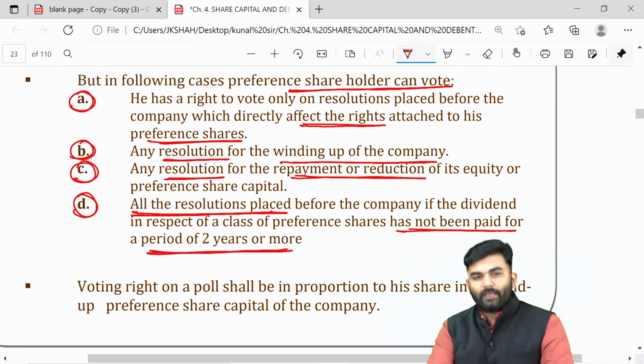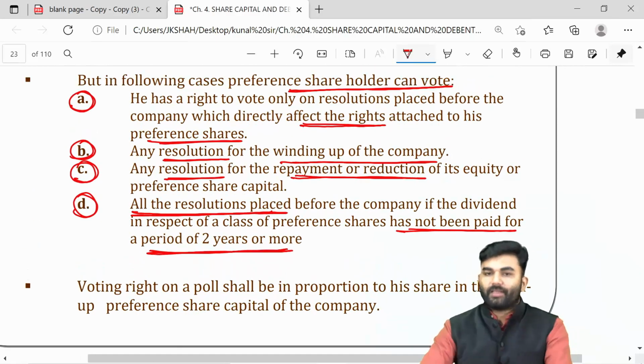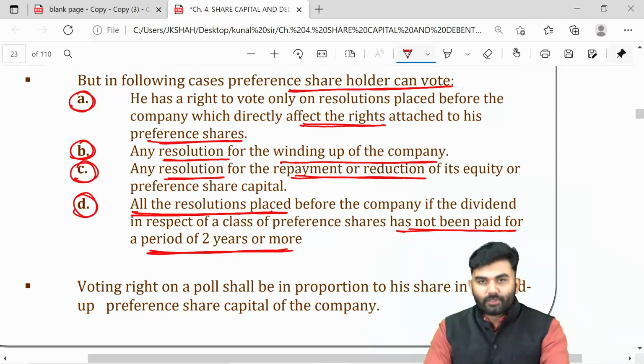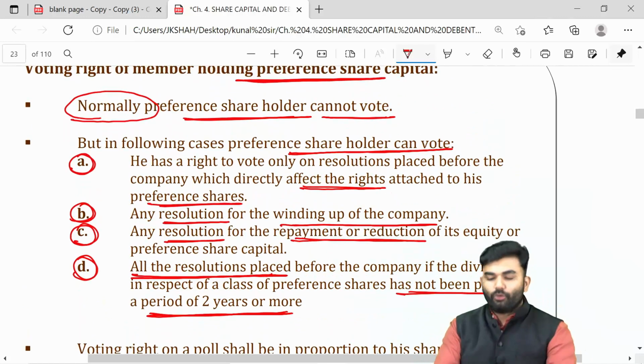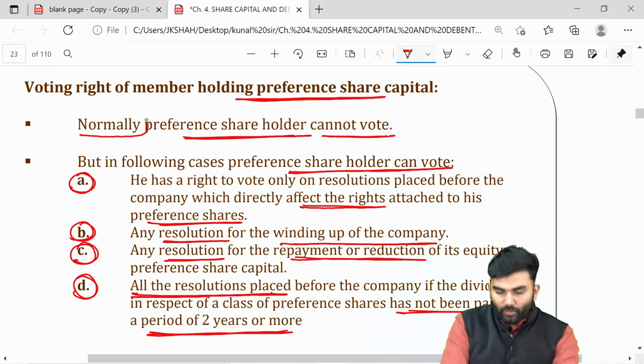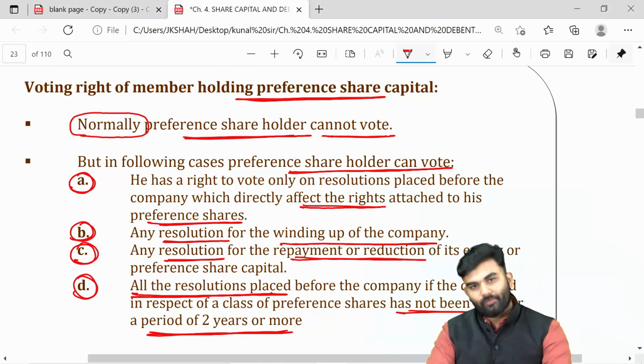So only in these four circumstances will a preference shareholder have a right to vote. Normally, a preference shareholder does not have voting rights.